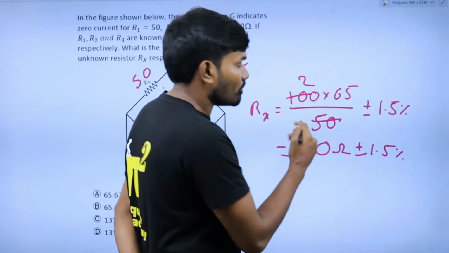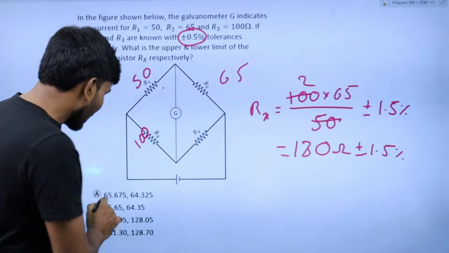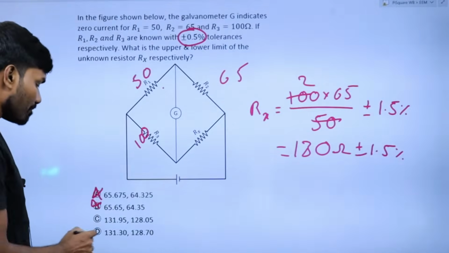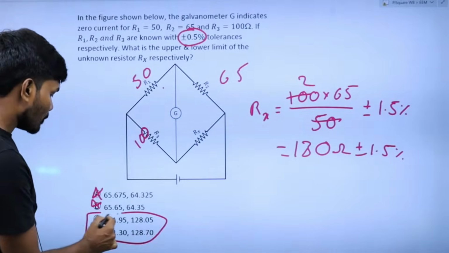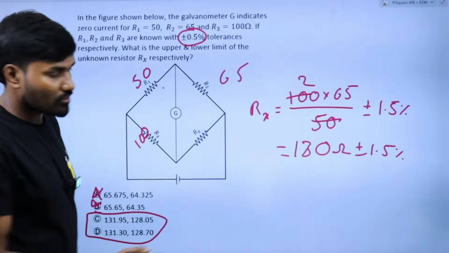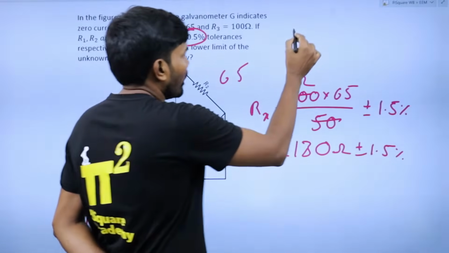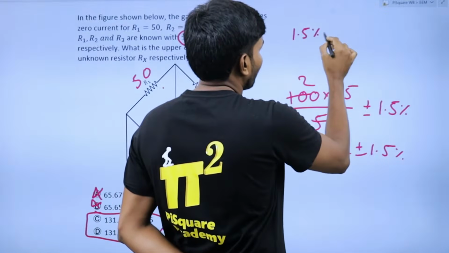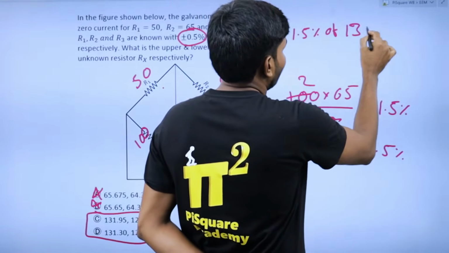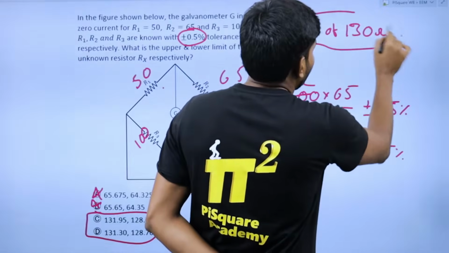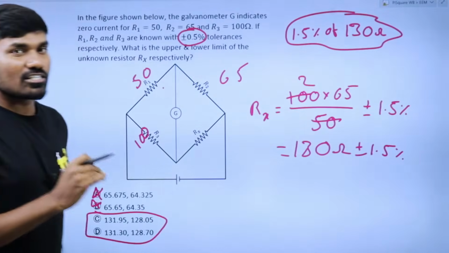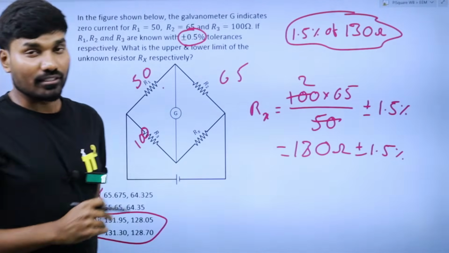1.5% of 130 is how much? You'll have to find out that. So definitely the answer will not be either A or B. Now it is between these two, C and D, because it's in the range of 130 ohms. Now all you need to find is 1.5% of 130 ohms. Now definitely your aptitude skills also should come here.